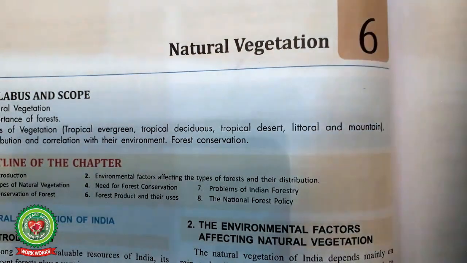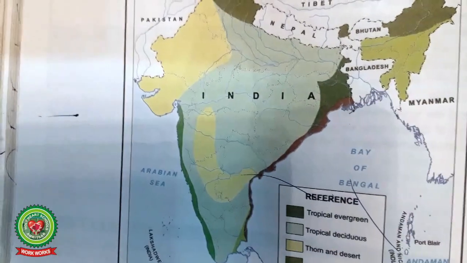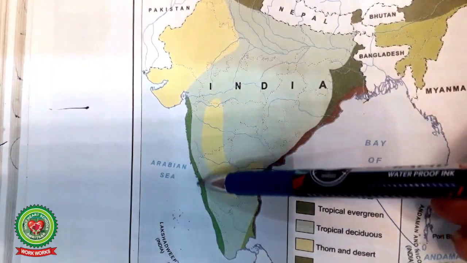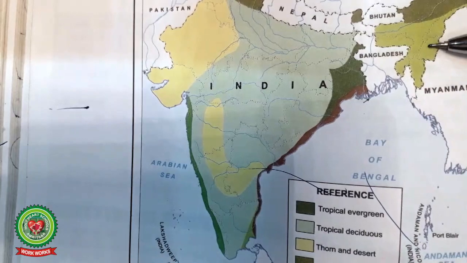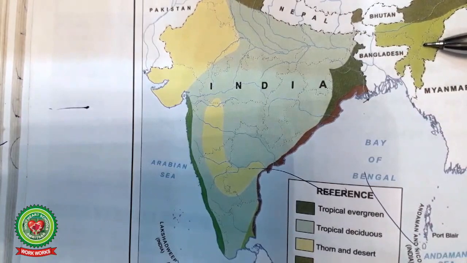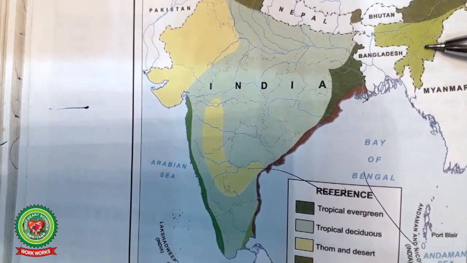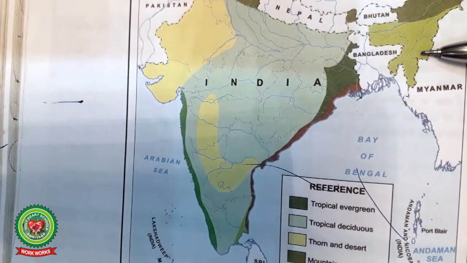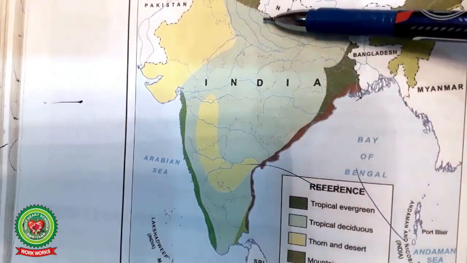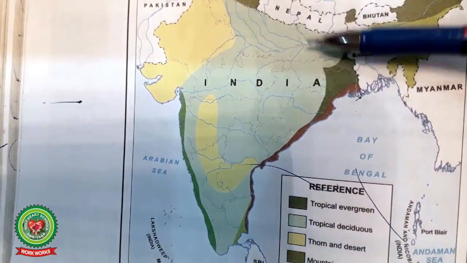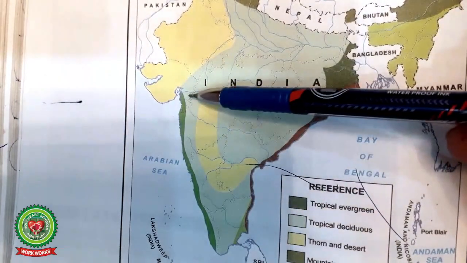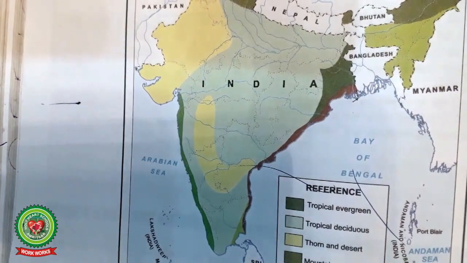Like, if you can see the map of India here, you can see this green color and here also the same color. These areas receive heavy rainfall, thus they are having tropical evergreen forest. The major portion of India, this one, right from Uttar Pradesh, Bihar, Madhya Pradesh, Odisha, Karnataka, Tamil Nadu, Maharashtra, etc., they are having deciduous type of forest.